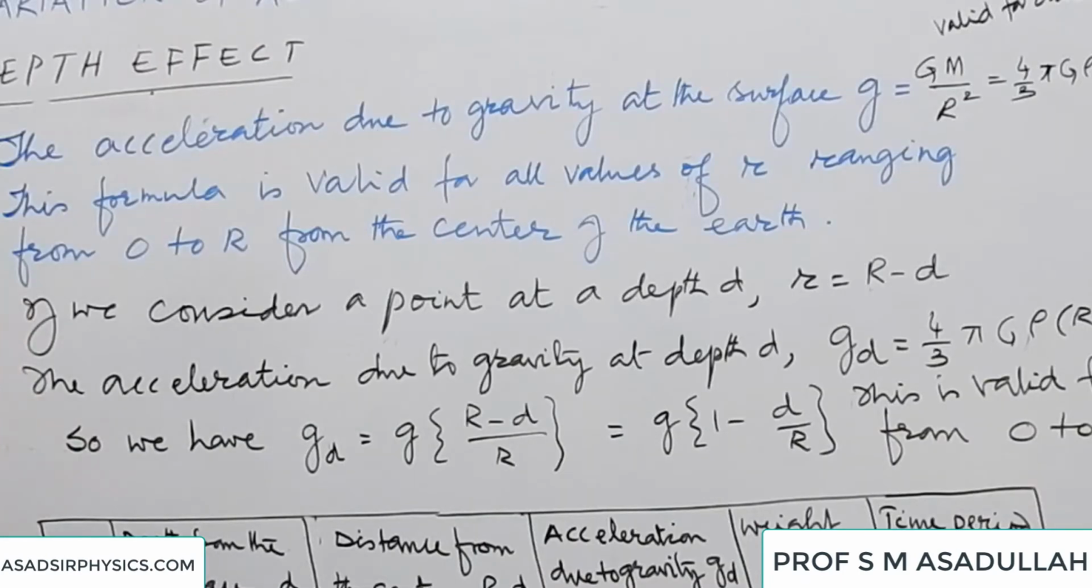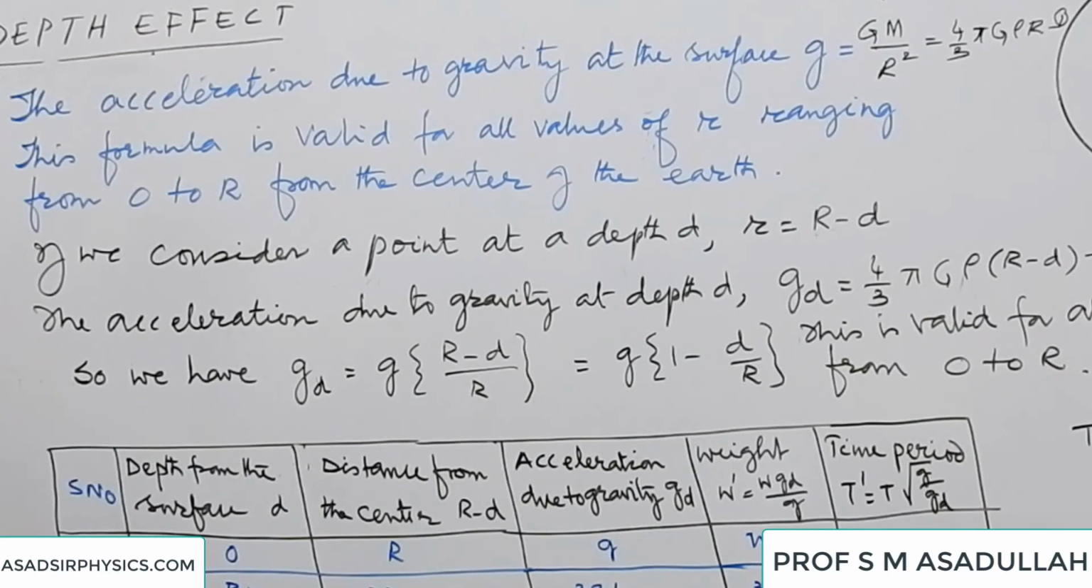Let us consider a point at a depth d from the surface. Then its effective distance from the center, small r, is equal to R minus d. The acceleration due to gravity at a depth d is given as gd is equal to. There we have written g is equal to 4 by 3 pi G rho R. Now here gd is equal to 4 by 3 pi G rho into R minus d. Dividing equation 2 by equation 1, we get gd by g is equal to R minus d by R, or gd is equal to g into R minus d by R, or g bracket 1 minus d by R.